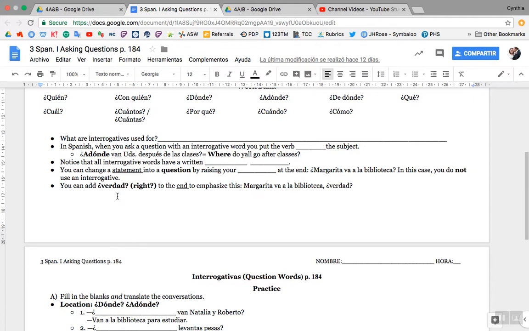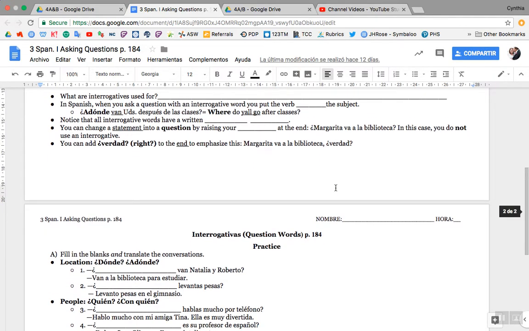You could also add verdad, which means right, to the end to emphasize this. So another example, without using question words, would be Margarita va a la biblioteca, ¿verdad? Margarita's going to the library, right? Okay.